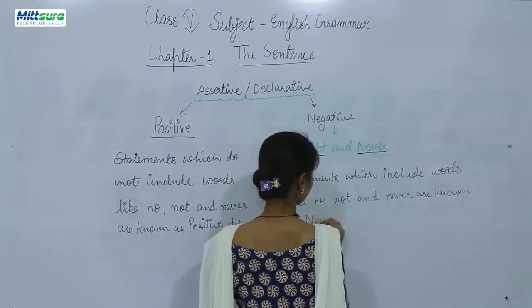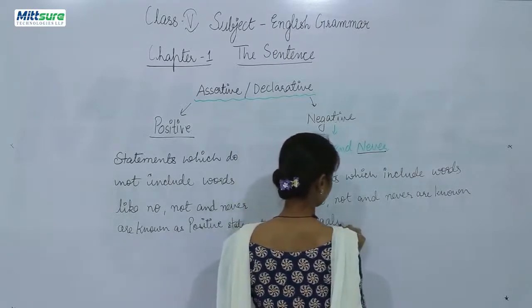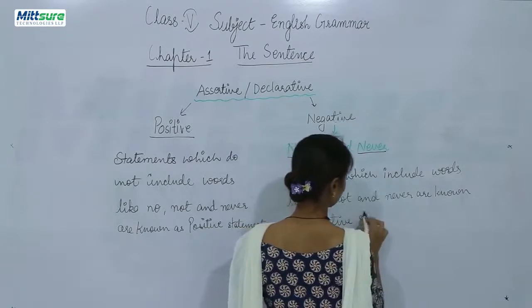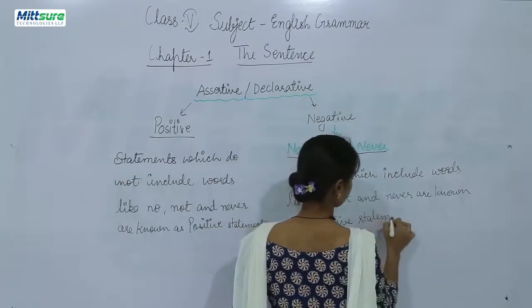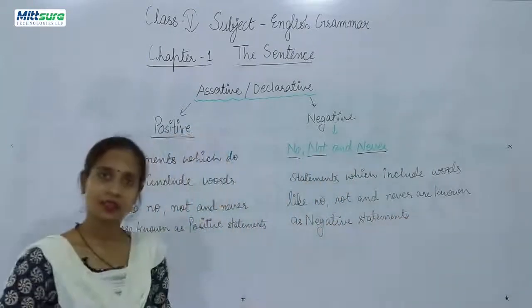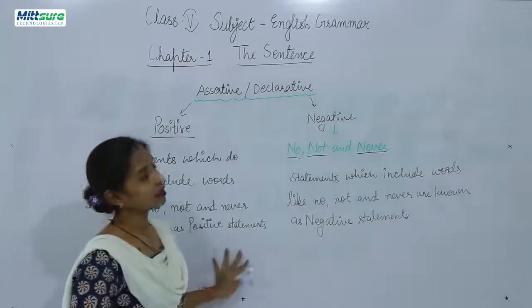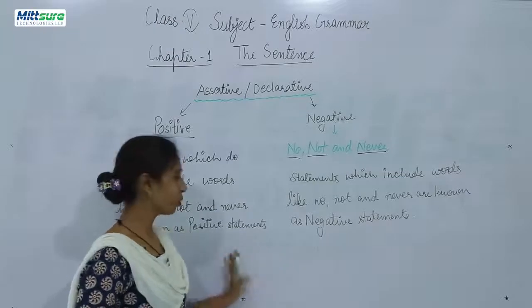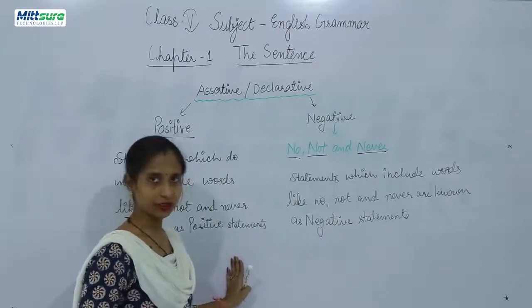Right? Now let us study some examples of both kinds of statements.